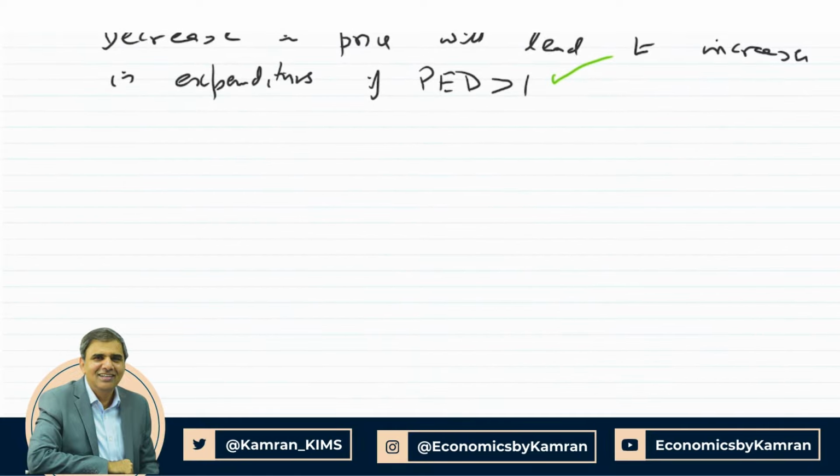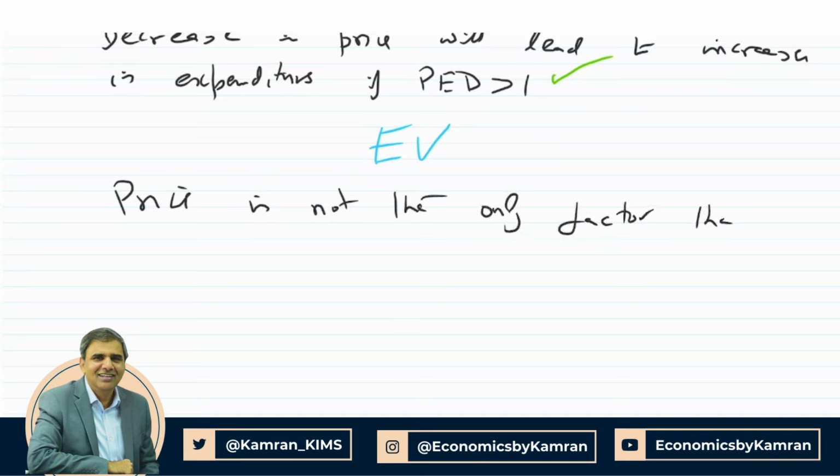So let me give that heading. Evaluation begins from here, and there are 2 marks for evaluation. And that asks the extent to which this will definitely happen. If PED is low and price goes up, will expenditure surely go up, or could there be another possibility? So we need to look at the fact that price is not the only factor that determines expenditures. Other factors